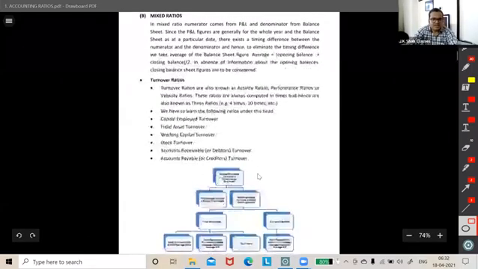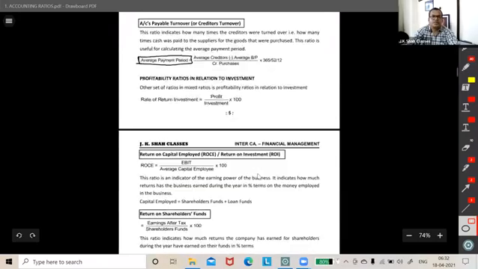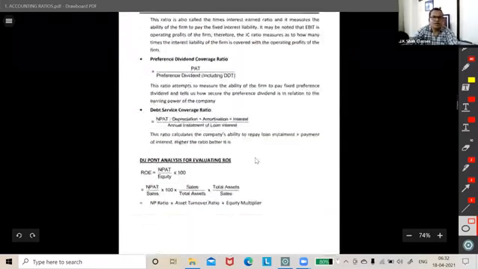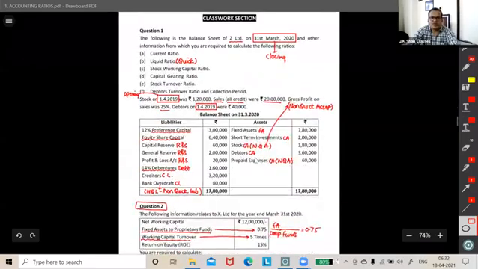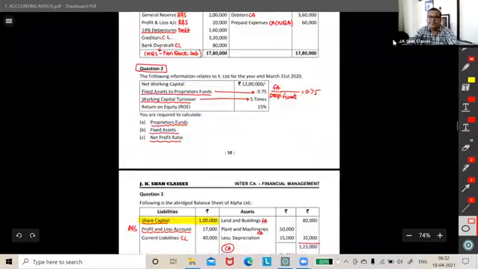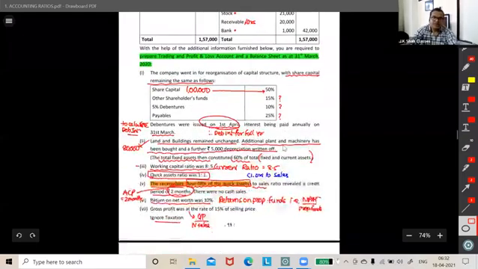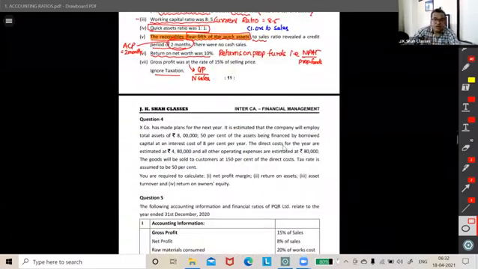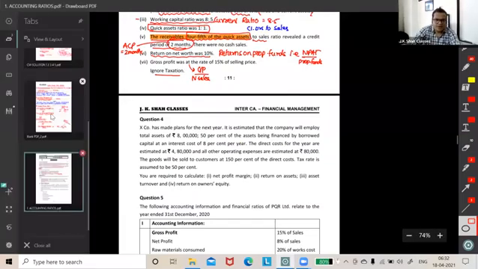Last lecture, that is yesterday itself, we are done till question number one, question number two, and question number three, I suppose. So today we will first go with some questions, and at the end we will add a few ratios. I hope you remember that we have been doing some important ratios.